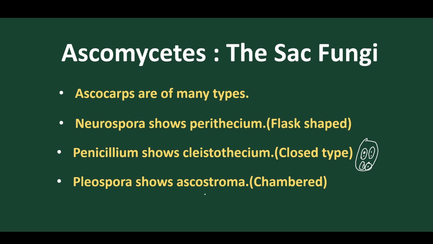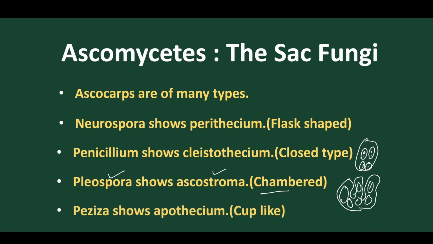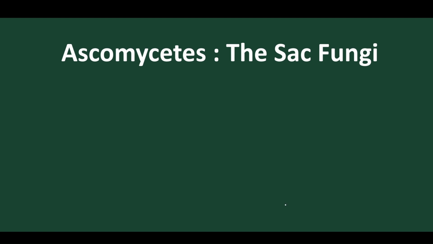In Pleospora, we find Ascostroma. It is chambered, meaning the ascocarp is a chambered structure, and within each chamber we find a group of ascus. And in Peziza, it is a cup-shaped structure, and inside the cup we find the ascus. So these are different valid examples from an exam point of view.